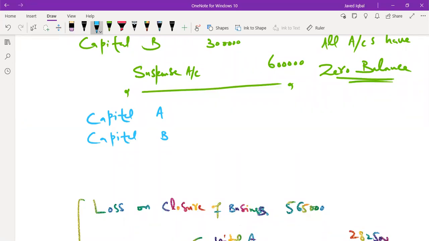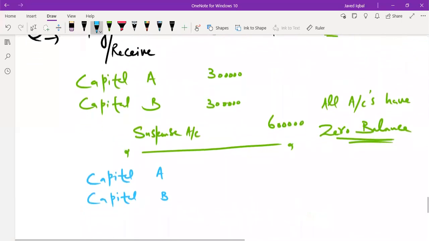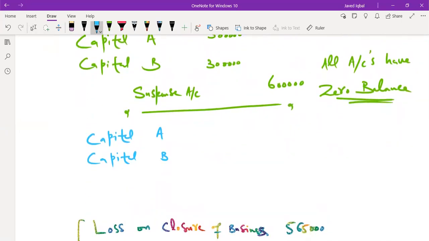For the closure, they need to be closed by 300,000. But you only have 35,000 with you. So first of all, you will be distributing these amounts equally among these two. Sorry, to close this suspense account.